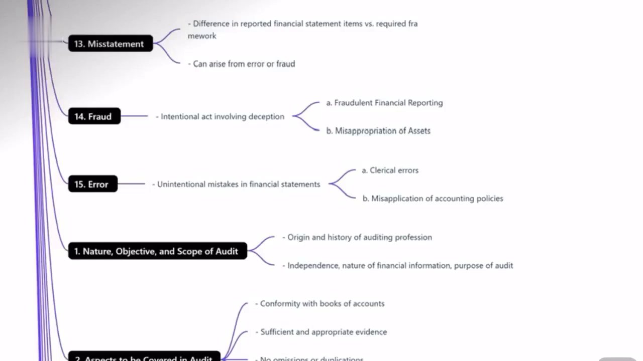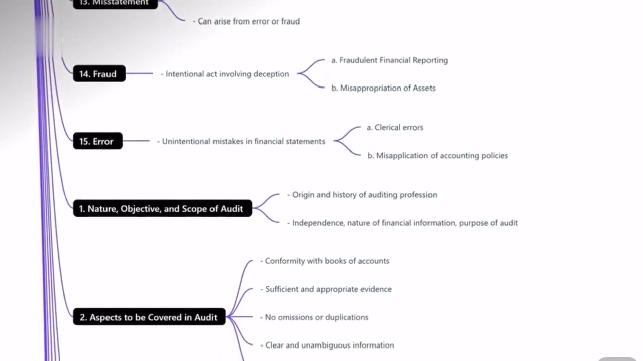See, we audit the financial information of an entity. Now, an entity can be in any form. It can be in the form of proprietorship, partnership, or company. It can be in any of the legal forms. The next concept is misstatement.